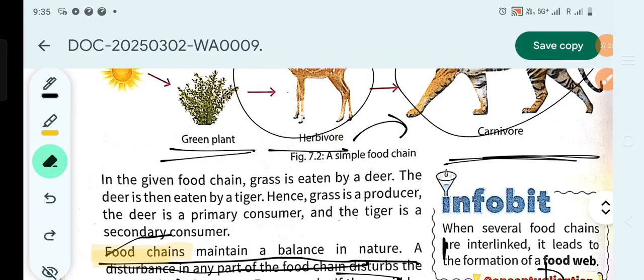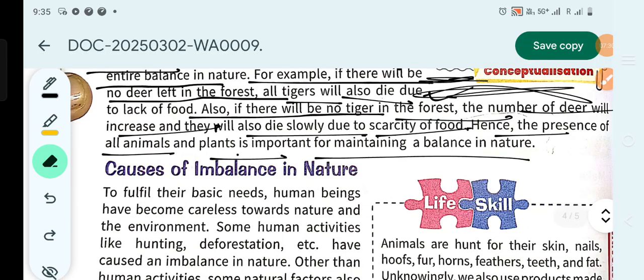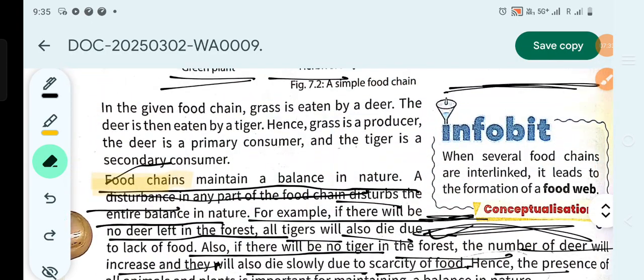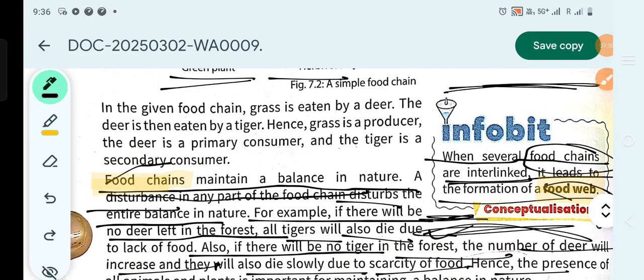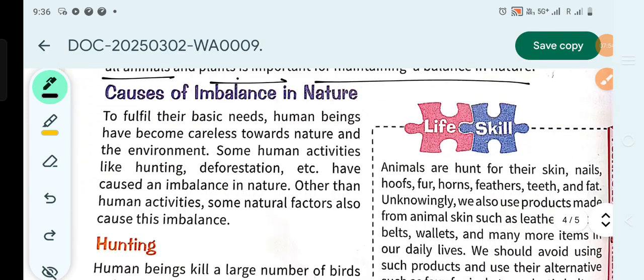Well, as we have seen, when several food chains are interlinked, it leads to the formation of a food web. Have you ever heard about this thing known as a food web? That's basically what it is, the interlinked chains of food. When food chains are interlinked, it leads to a food web. Now let's move on.